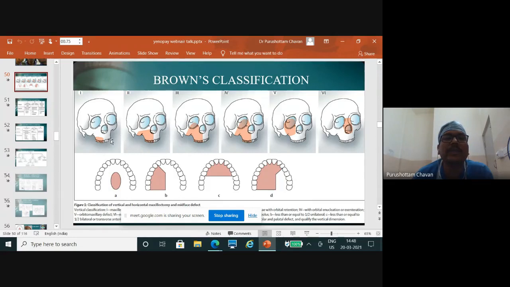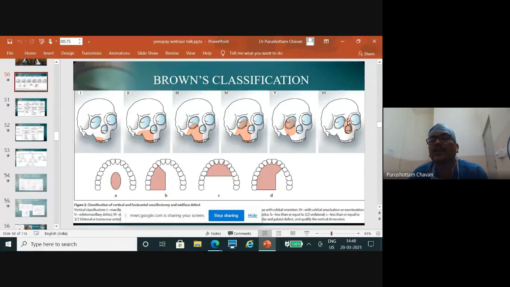Here, what has been done is, if you're just doing alveolectomy, it becomes class 1. If it is a little bit of alveolectomy and the defect goes into the maxillary sinus, it becomes 2. If the defect goes into the floor of the orbit, if you are removing the floor of the orbit, then it becomes type 3. And if it goes to the medial wall of the orbit, and the defect becomes maxillectomy with complete floor removal, then it becomes 4. And if you are removing the orbital exenteration and upper structures of the maxilla, it is 5.